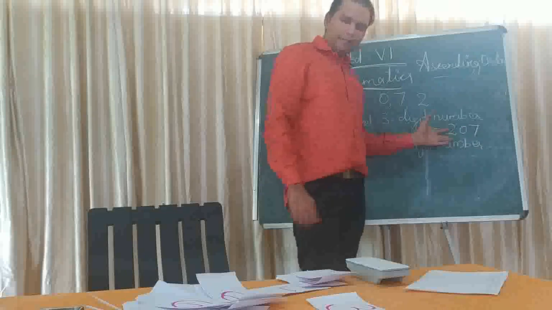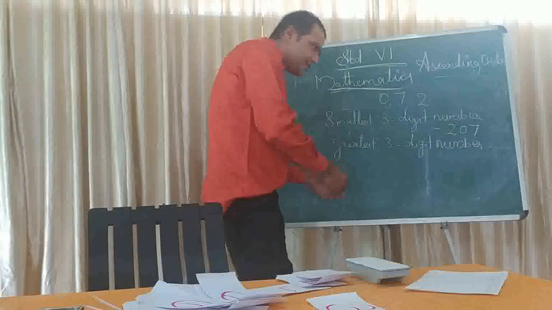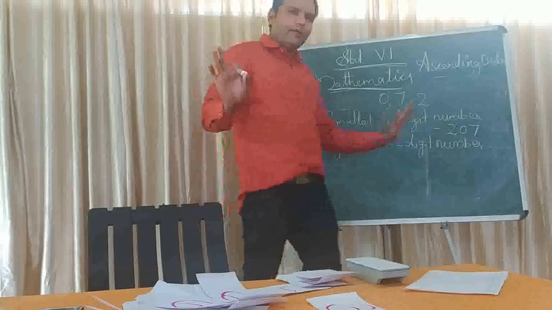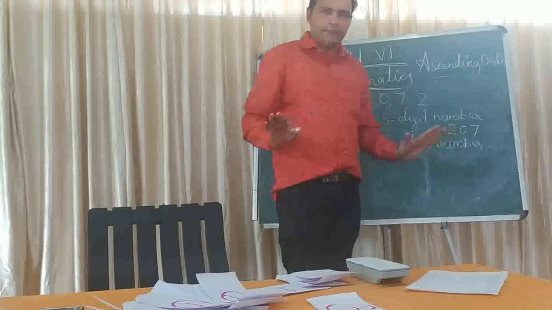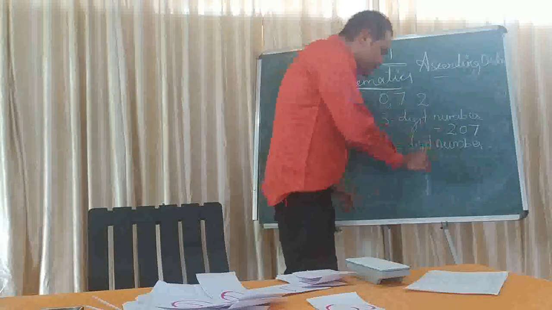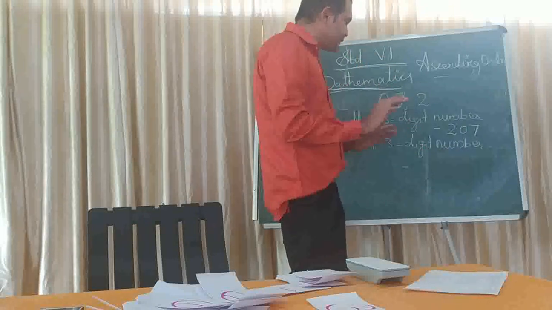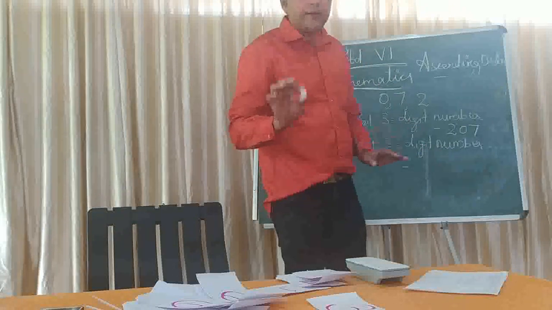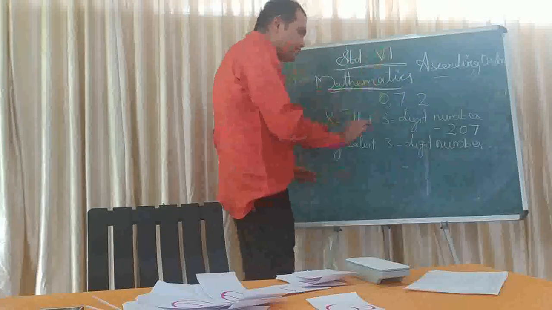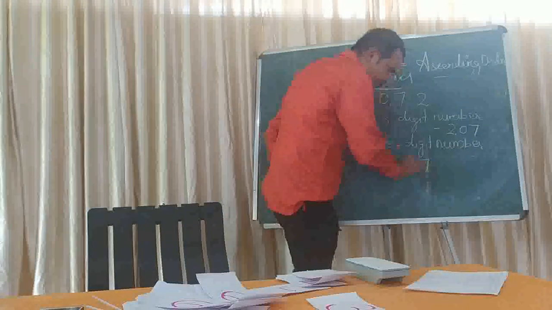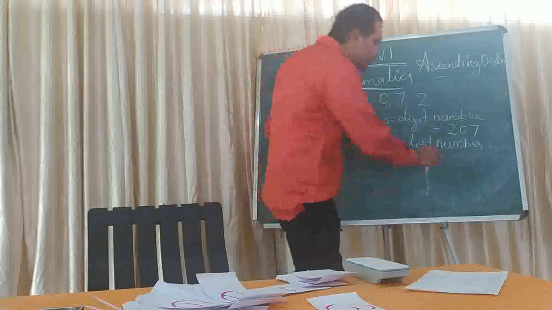This is the idea. And how will you write the greatest 3-digit number? There is no need for doubt there, because as per our rule, what was the rule? Yes, arrange the digits in decreasing order or descending order. So which number will you write first? 7. Then which number second? 2.